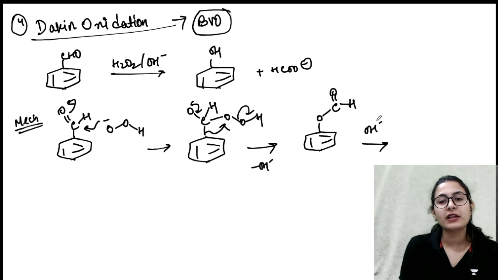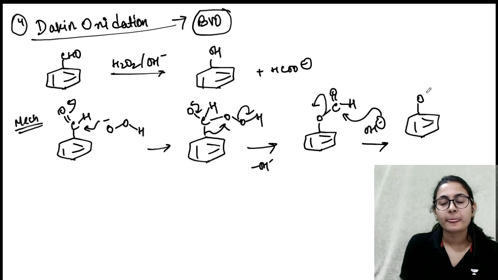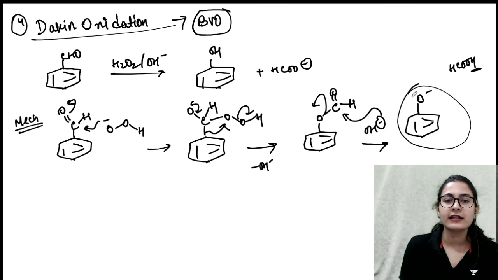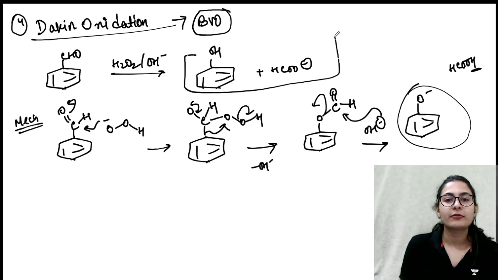Now, once again, the base is present. It is going to attack over this carbonyl. The bond is going to open up on this side. You have got a phenol O minus, and along with that, you have HCOOH. So obviously there will be a proton exchange. The acidic proton is going to be taken away by the phenolate ion, and you get this product.